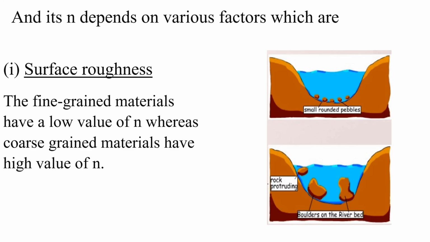And N depends on various factors which are surface roughness. The size and shape of roughness particles forming the bed and bank of the channel affect the roughness coefficient. The fine grained materials have a low value of N, whereas coarse grained materials have high value of N.